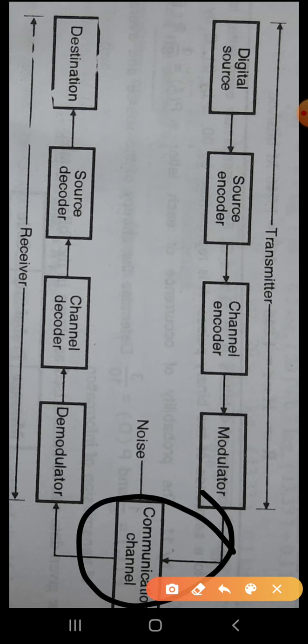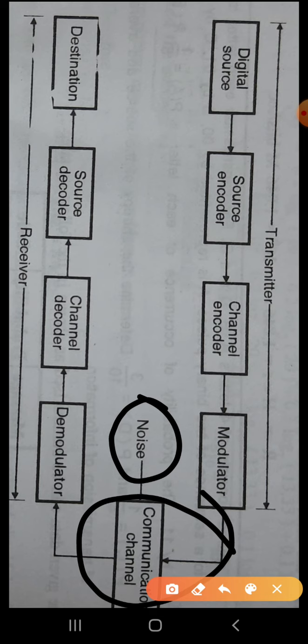Now at the receiving end of the digital communication system, the demodulator processes the signal corrupted by the noise, because within the communication channel there may be the possibility of noise addition.